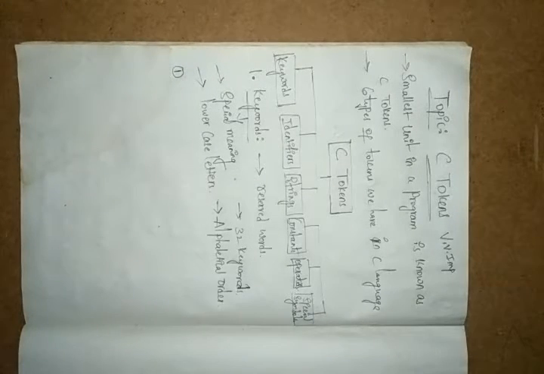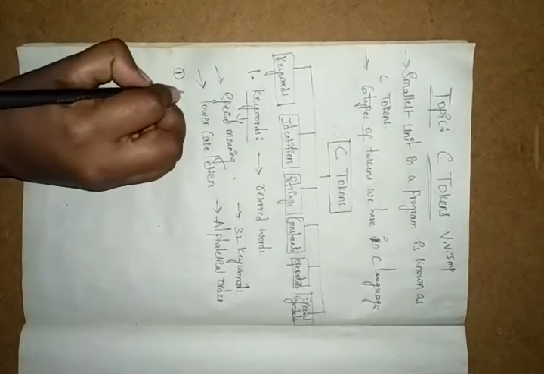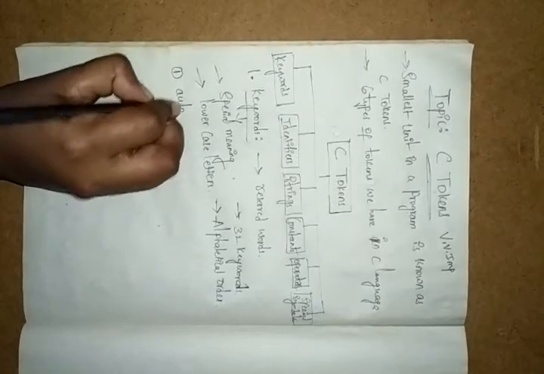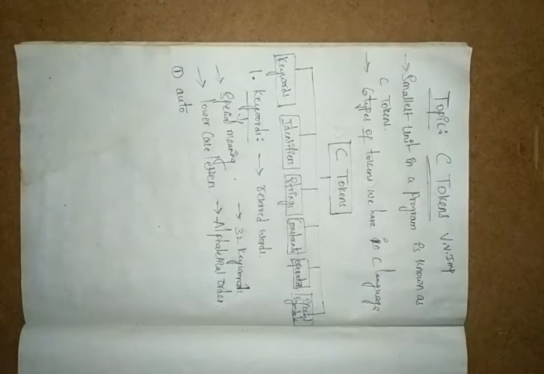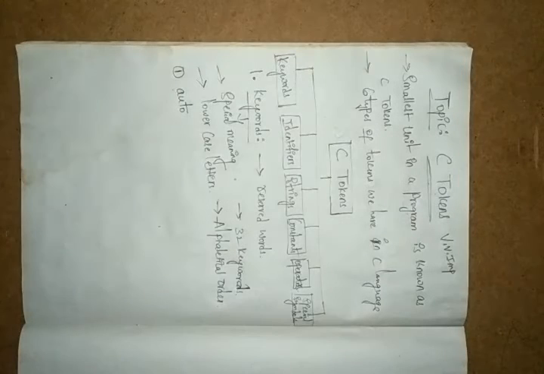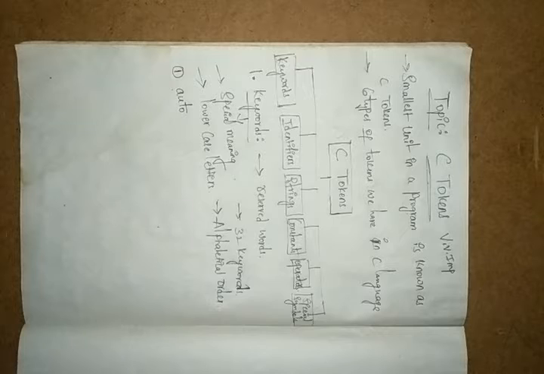First keyword: auto. See here, the first letter is also in lower case. What is auto? What is the auto full form? Auto means automatic.